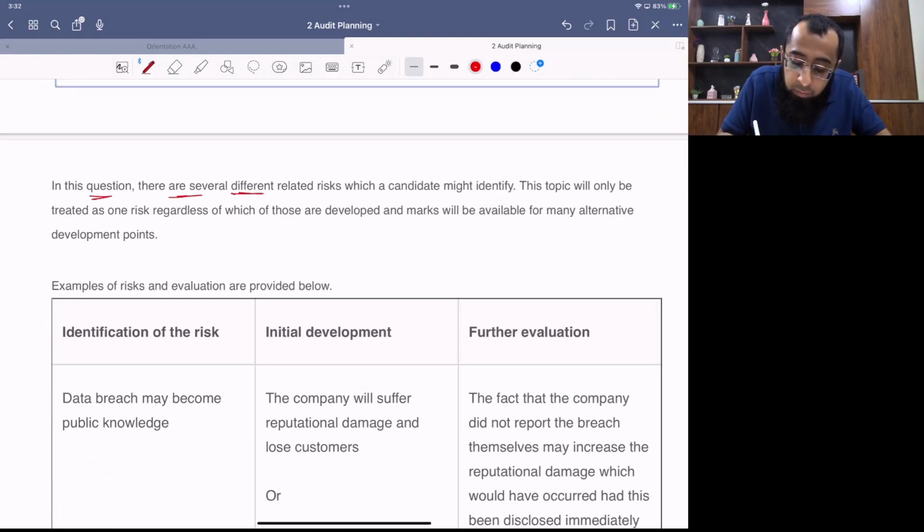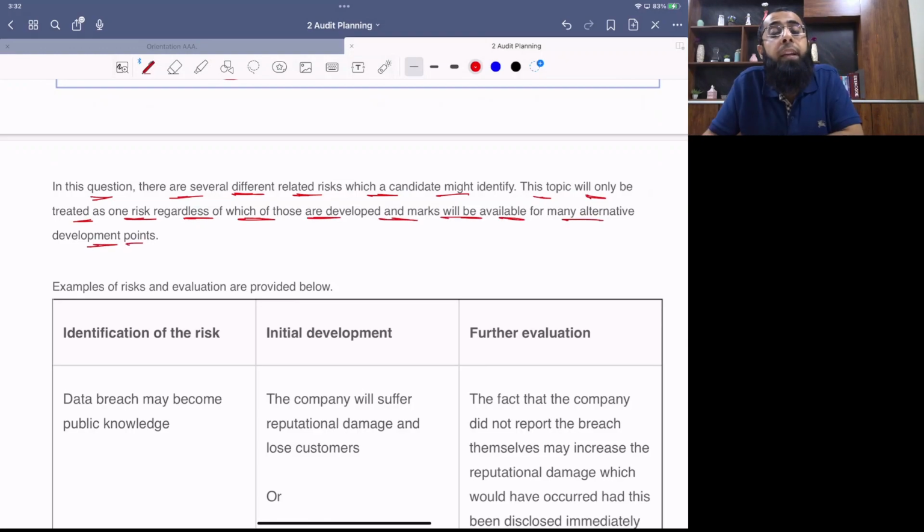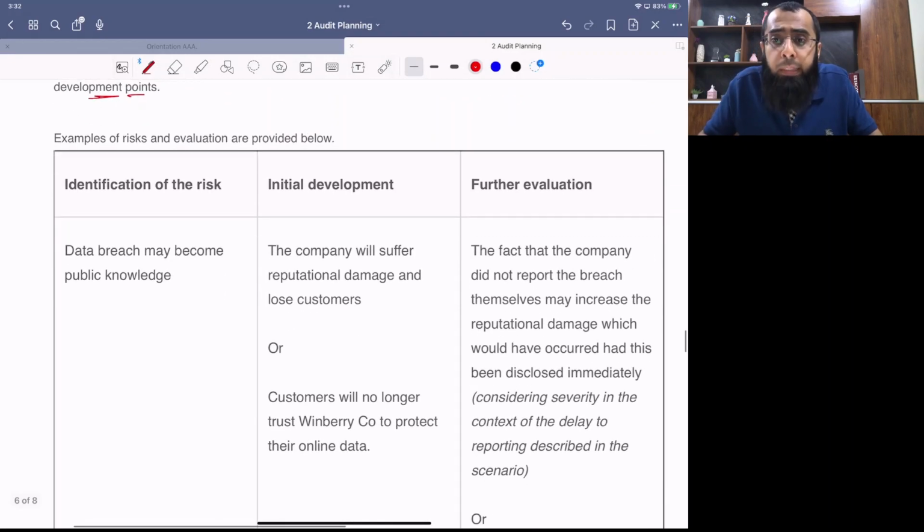In this question, there are several different related risks which a candidate might identify. This topic will only be treated as one risk, regardless of which of those are developed, and marks will be available for development of many alternative points. So he has discussed many alternative risks, but the student had to draft any one of them. Like in this risk, there was an issue of penalties. Here, there was an issue of weak controls, that the audit committee was not working properly. Internal auditor didn't evaluate the risk well. There was a risk of reputational damage. So a student can write any one risk. It's not like he writes three risks from one scenario. He can refer to any one of them and gain the marks.